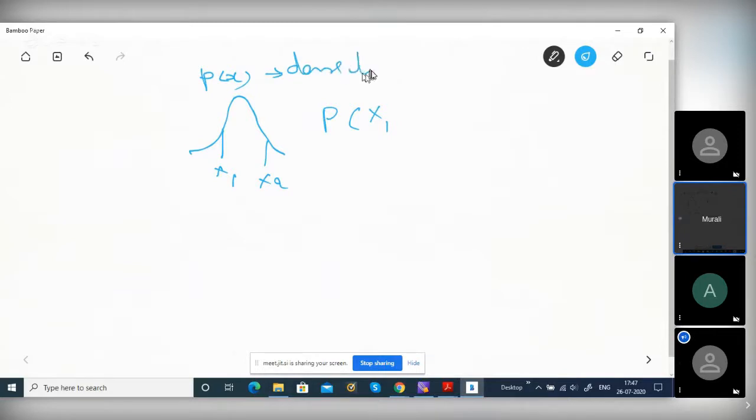See that formula I will show you: 1 by √2 pi sigma e power minus (x minus x bar) whole square by 2 sigma square. x bar is the mean; I will explain those things. I want to find the area, the probability between x1 and x2.